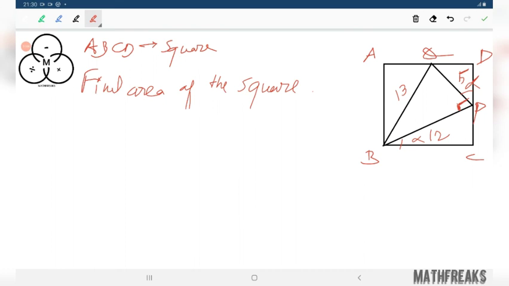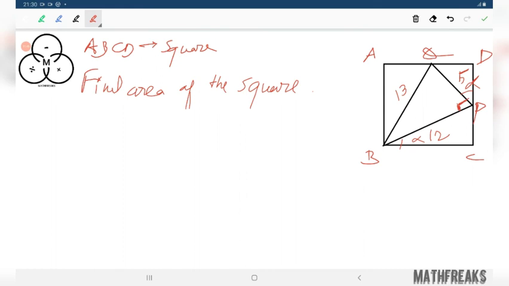And try to solve this problem. Those who are still unable, find out cos alpha like that.